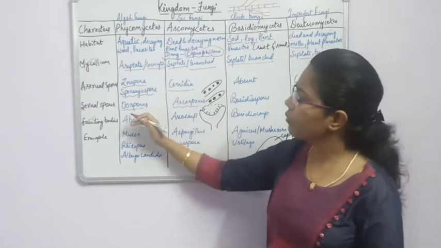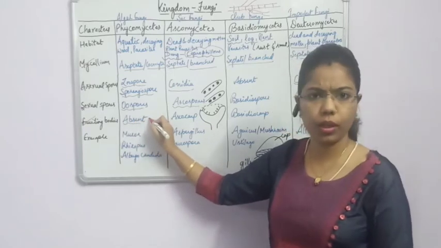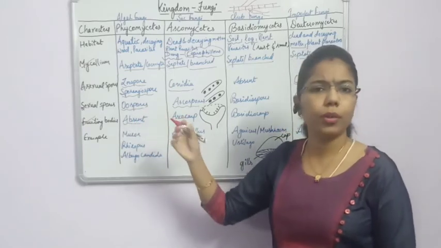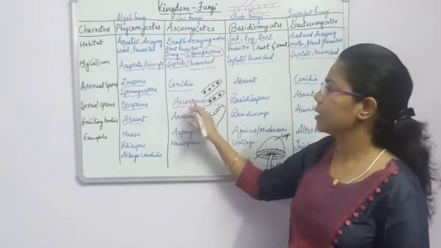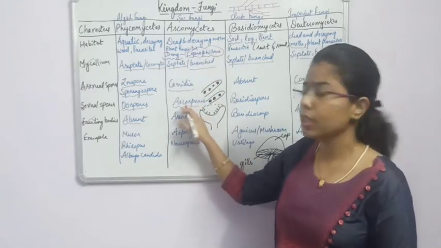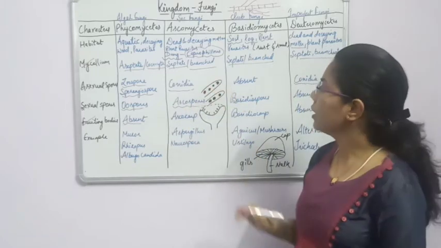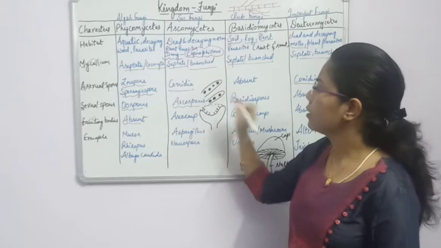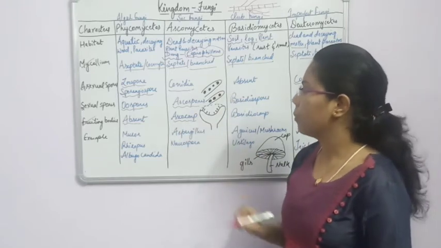If you see the Phycomycetes, the fruiting body is absent. There is no fruiting body, so directly there is formation of zygospore or oospore. But in case of Ascomycetes, these ascospores are produced inside some body. Okay, and what is the name of this body? It is known as ascus, or we can say ascocarp.